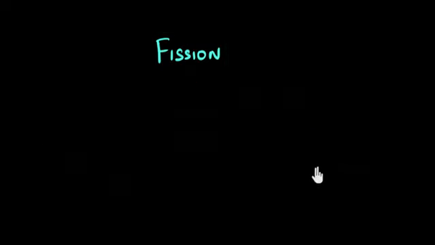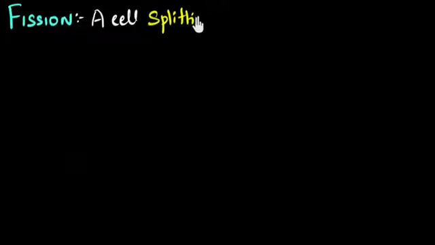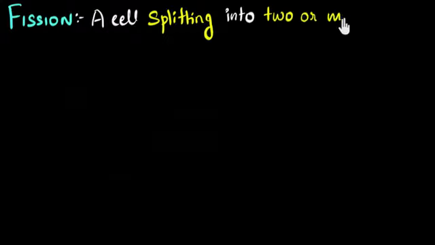Okay, so what exactly is fission? Fission is basically a cell splitting into two. So let me just write that down. Fission is cell splitting, that's important, a cell splitting into two or more. It doesn't have to be just two. It can be two or more cells.